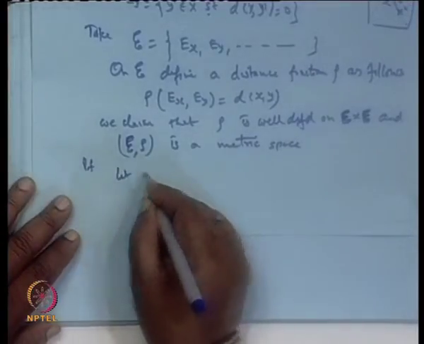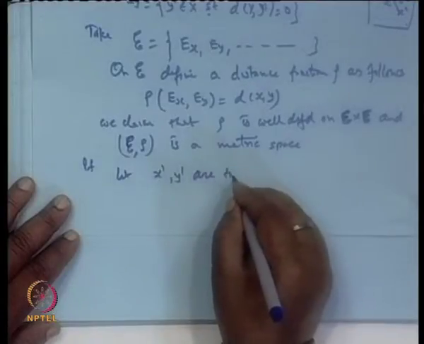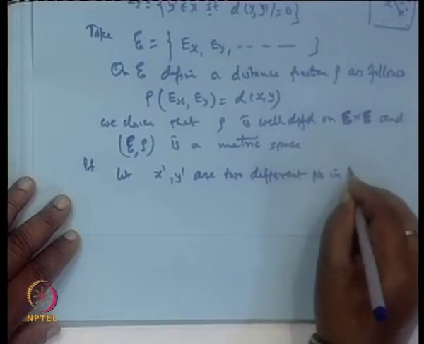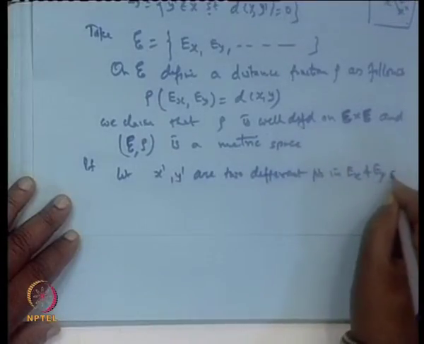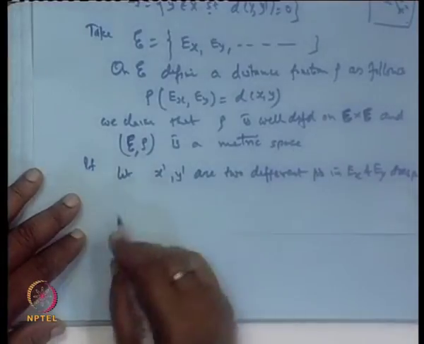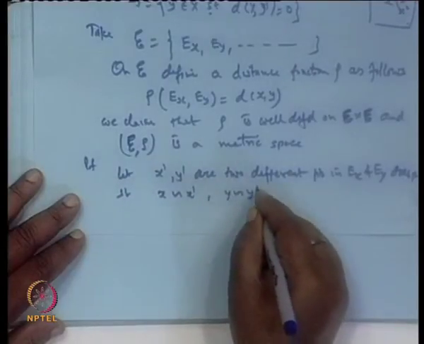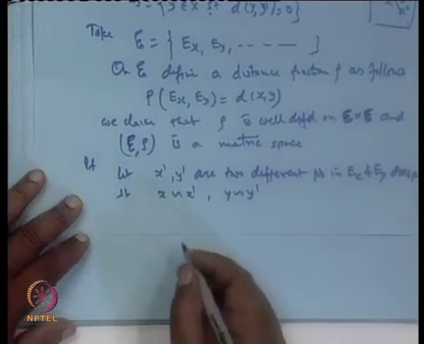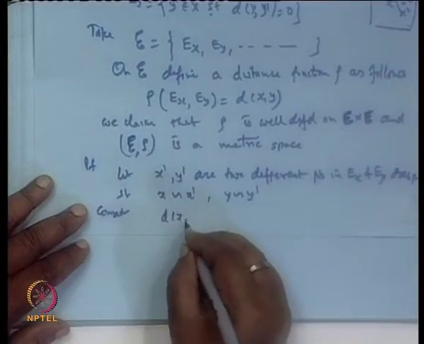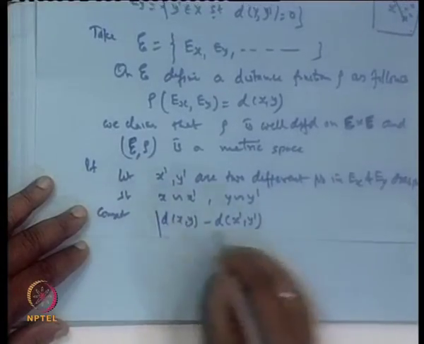So let x' and y' be two different points in E_x and E_y respectively, such that x is related to x' and y is related to y'. Consider |d(x, y) - d(x', y')|.